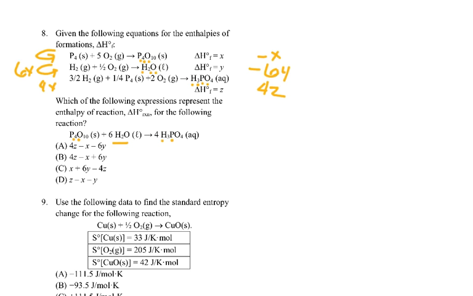So I am looking for an answer that has a negative x, negative 6y, and positive 4z. So 4z minus x minus 6y looks like answer A right here. And that's going to be my answer.